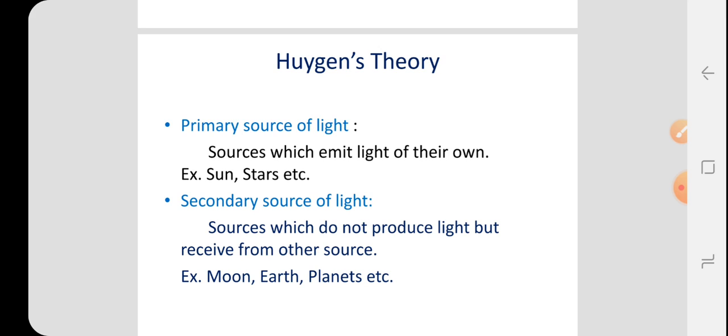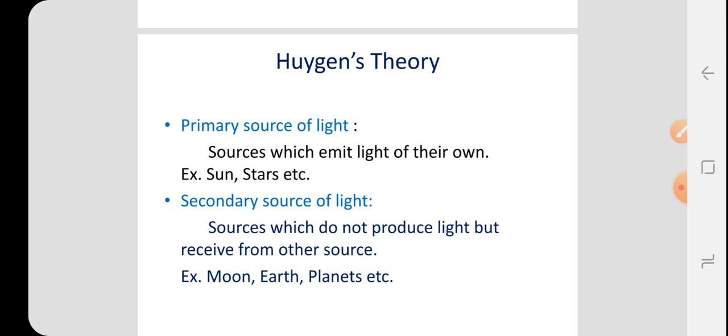Huygens theory says there are two types of sources of light. There are a number of sources of light around us. These sources of light are divided into two types: one is the primary source of light and another is the secondary source of light. A primary source is a source which emits light of its own, that is, it produces its own light. Examples are the sun and stars.